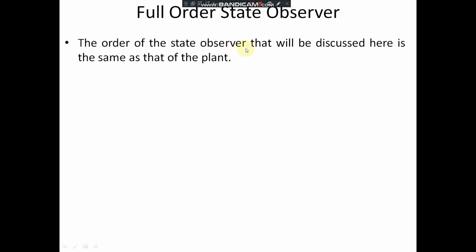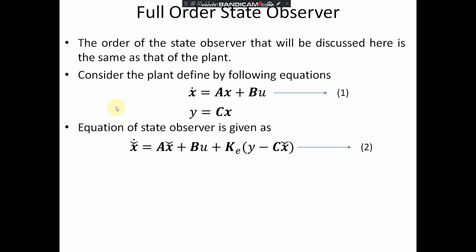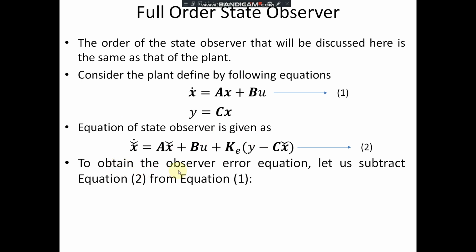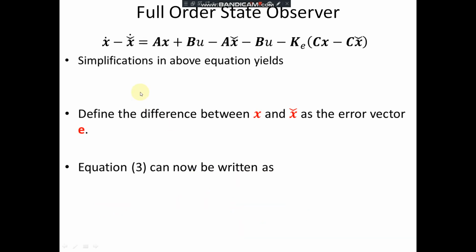The order of the observer that will be discussed here is the same as that of the plant. Consider the plant defined by equation 1. Then the equation of the state observer is given by equation 2. To obtain the observer error equation, let us subtract equation 2 from equation 1. Then we obtain x dot minus x cap dot with this equation. Then we simplify this, and after simplification, and again simplifying the above equation, it will give you this equation.